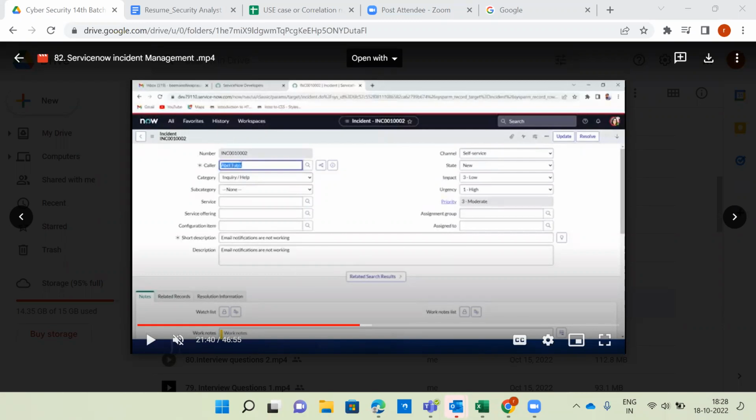If it's a false positive case, close it. If it is a true positive case, then whatever evidences and information you gathered, you have to assign to L2, the SOC L2 option will be there. For example, maybe you are L1, so then you have to assign the group, cybersecurity SOC L2. So that one you have to choose. For Assign to, there is no need to choose anything. But here, whatever information, tracing of the incident, as well as recommendations, you also have to provide.